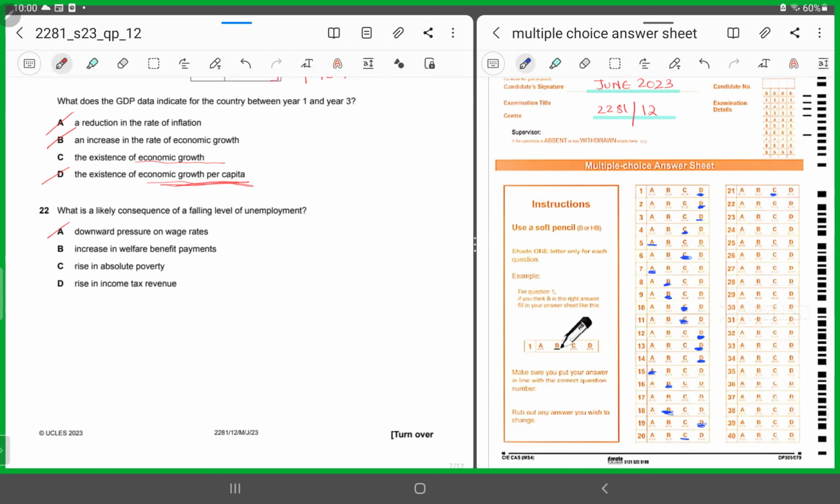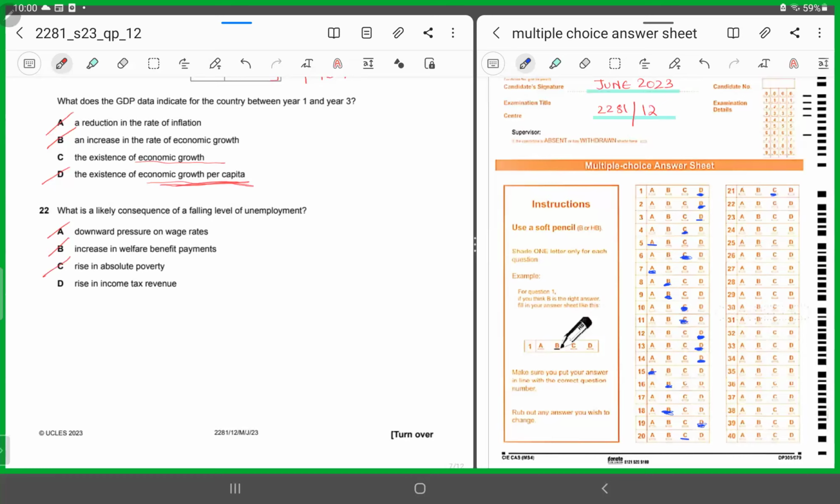B, increase in welfare benefit payments. If the level of unemployment is decreasing, the government would be paying less in welfare benefits. So B is incorrect. Rise in absolute poverty. If the level of unemployment is decreasing, absolute poverty should have fallen. Why? Because absolute poverty is when people do not have enough income to pay for basic needs. But now the level of unemployment is decreasing. More people are being employed. So absolute poverty should have fallen. C is incorrect.